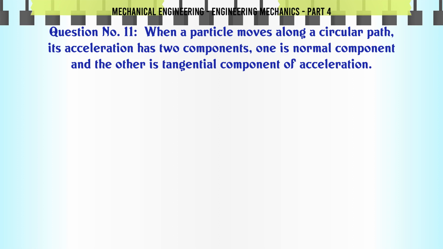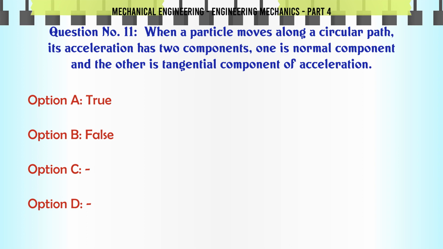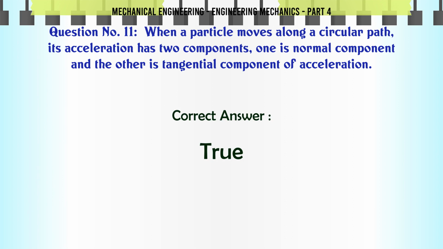When a particle moves along a circular path, its acceleration has two components. One is the normal component and the other is the tangential component of acceleration. A. True, B. False. The correct answer is true.